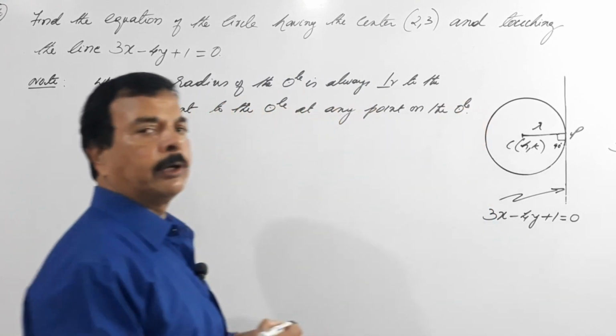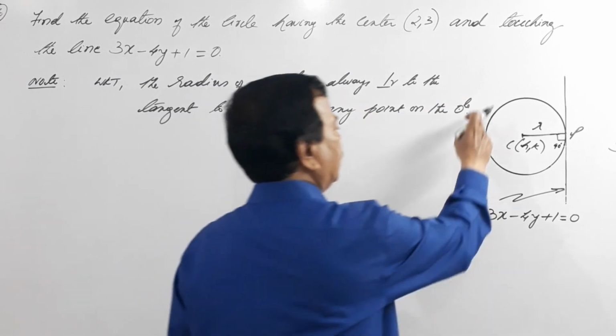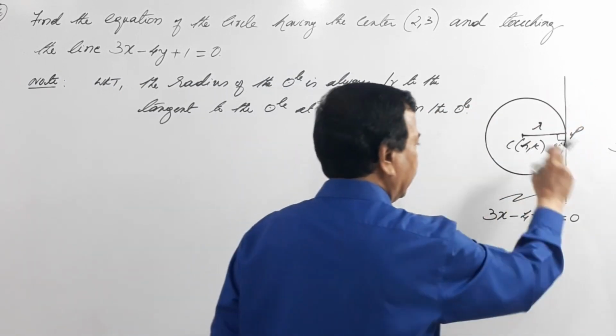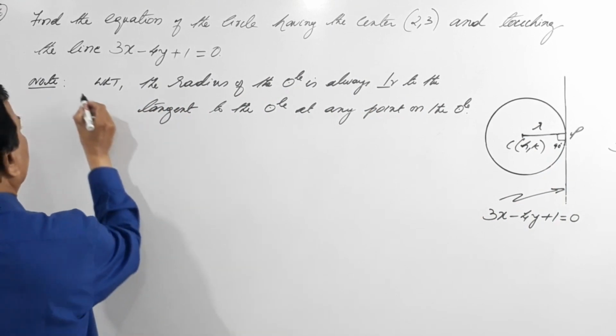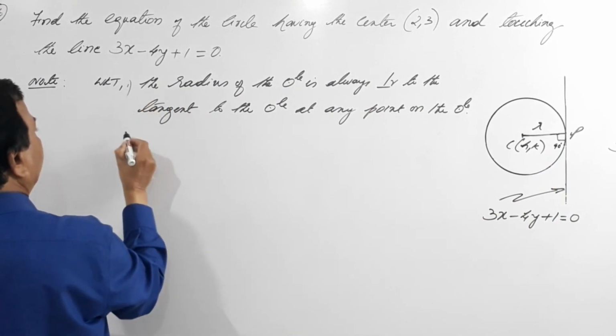This is important: you take anywhere, you draw a tangent here, it will be perpendicular; you draw a tangent here, it will be perpendicular to the radius.